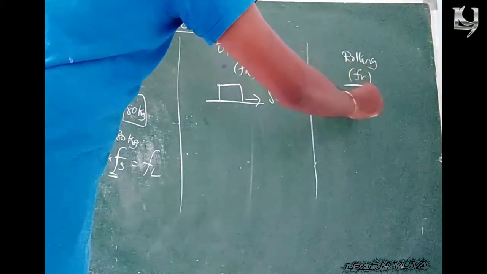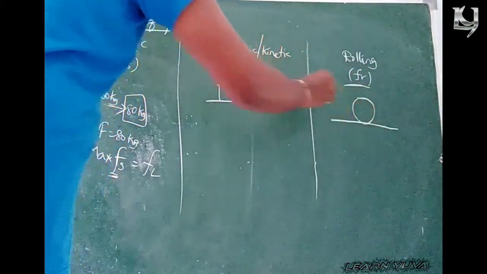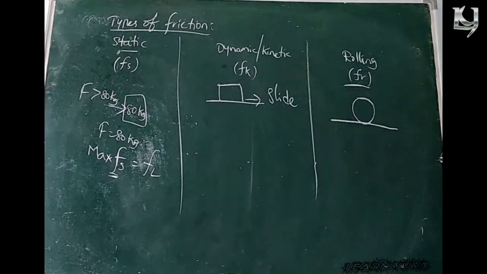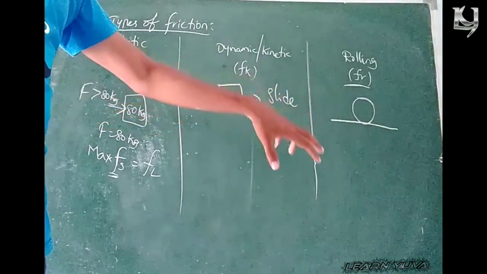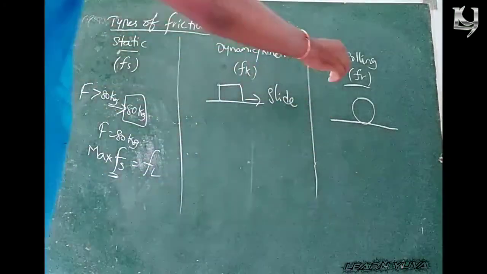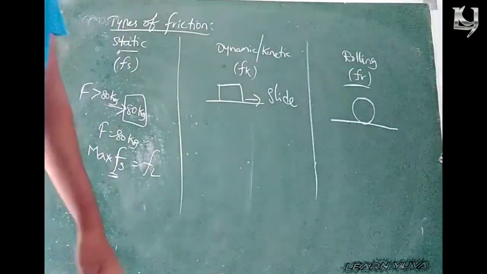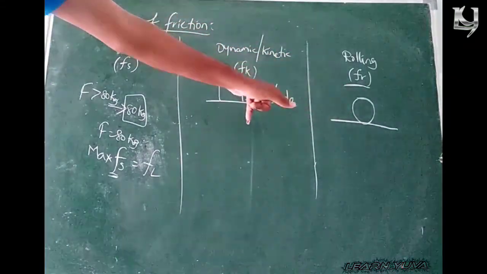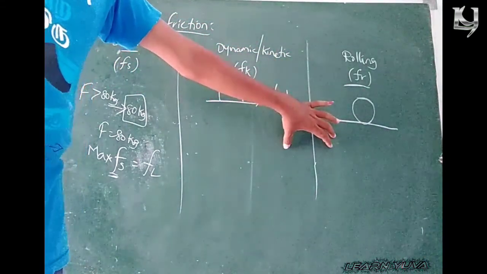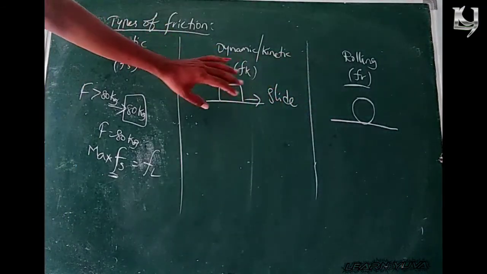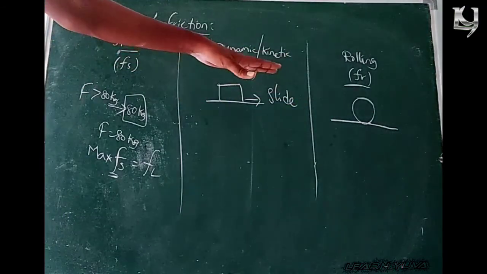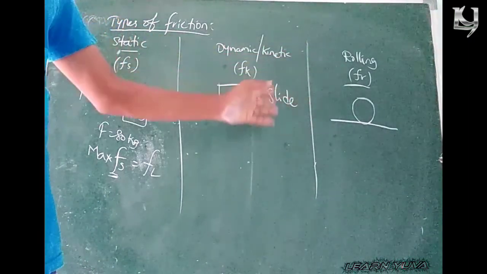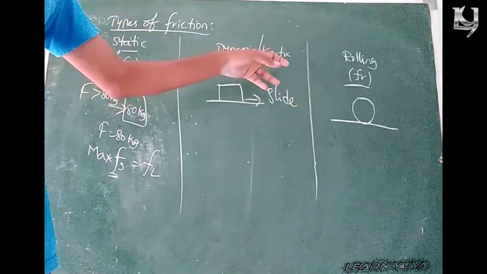Next one is rolling. Whenever a body rolls on a surface, the rolling friction comes into play. If a body slides, kinetic friction. If a body rolls, rolling friction. But these two are the same: whenever the body is in motion, kinetic friction comes into play. But again, kinetic is classified into dynamic and rolling. Dynamic is also nothing but kinetic.